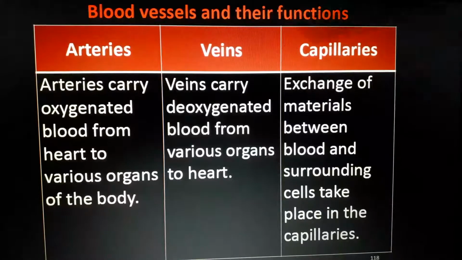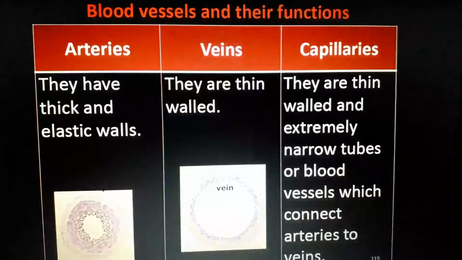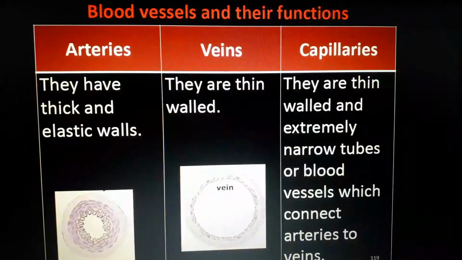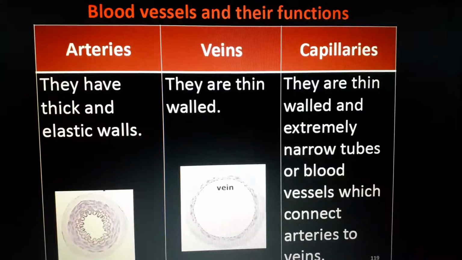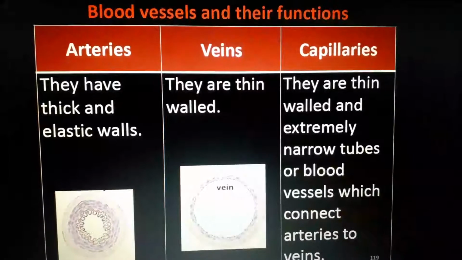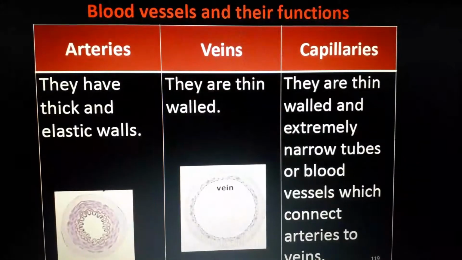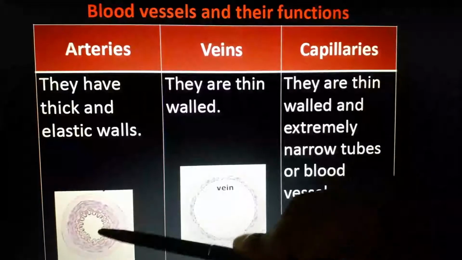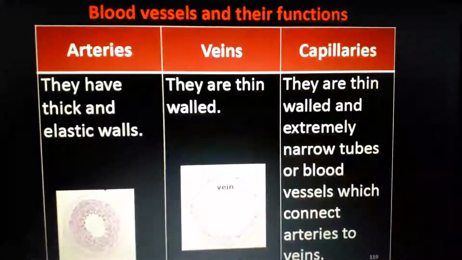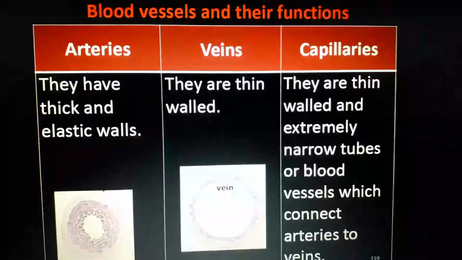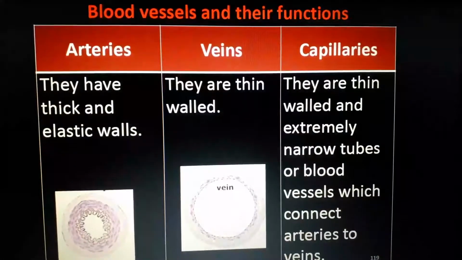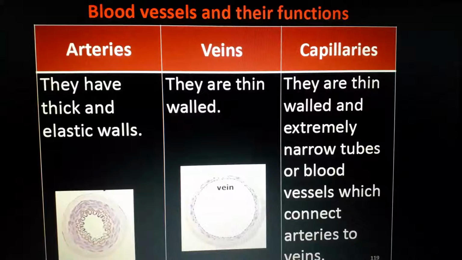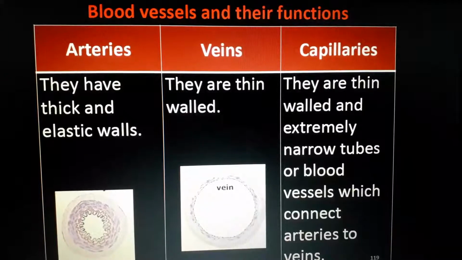So that is the notes I will give. Just study that. We already studied about this. If we take a cross section of a vein and an artery, we can see it like this. Anyway, a capillary's cross section is very small, so it is not practical to take it. See, the wall of arteries is very thick and it is highly elastic also. See, because blood runs inside an artery with pressure. Remember that.